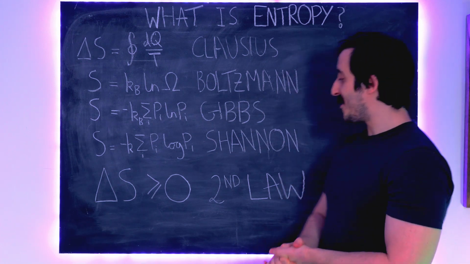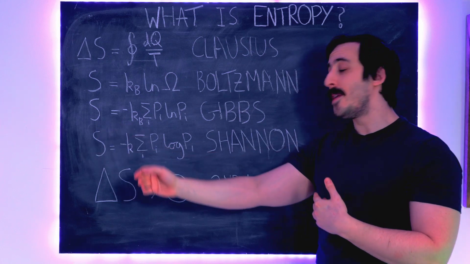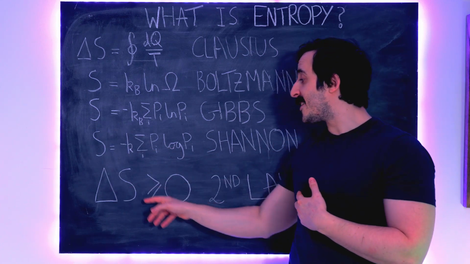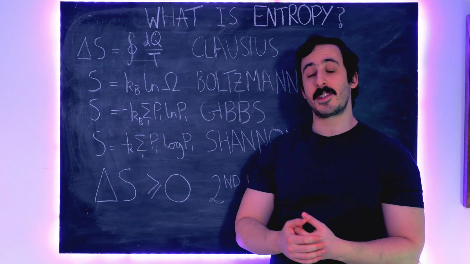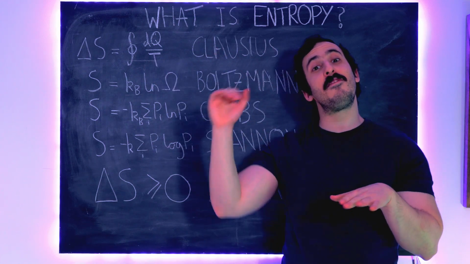And also we've seen the second law of thermodynamics, which says that as we move forward in time, the change in entropy, delta S, is greater than or equal to 0. So entropy can either increase or stay the same, but we never ever see a fall in entropy.